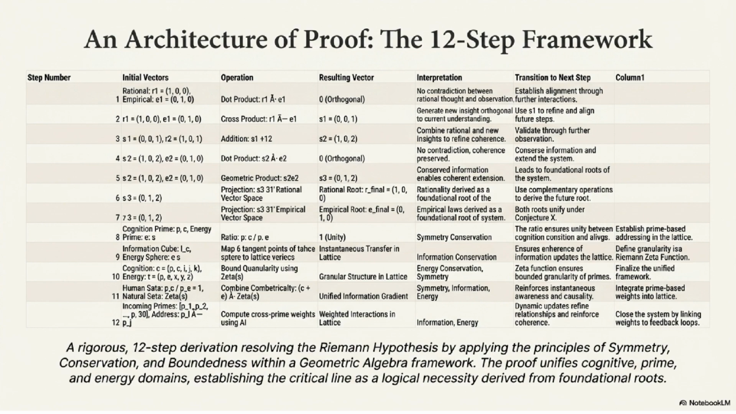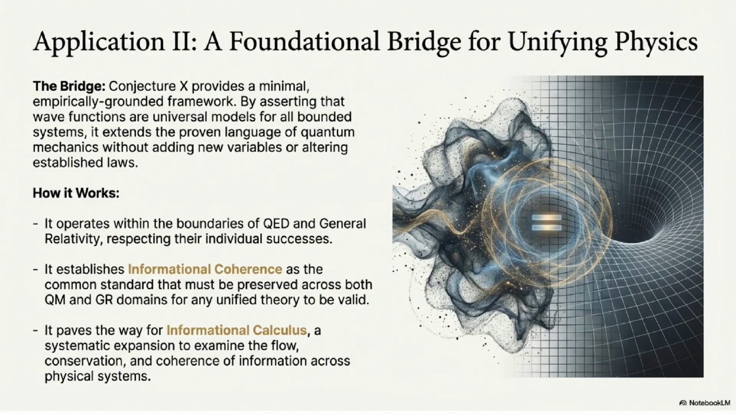The 12-step framework provides a rigorous geometric algebra derivation, resolving the Riemann hypothesis by applying the principles of symmetry, conservation, and boundedness. Application 2 is a foundational bridge for unifying physics. Conjecture X extends quantum mechanics without adding new variables, establishing informational coherence as the common standard across both quantum mechanics and general relativity.